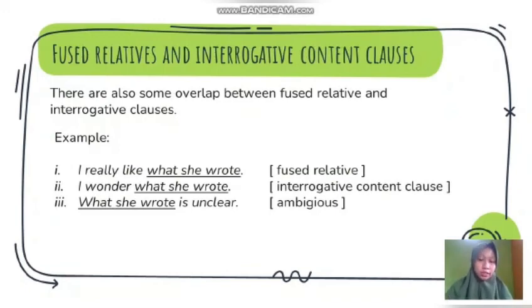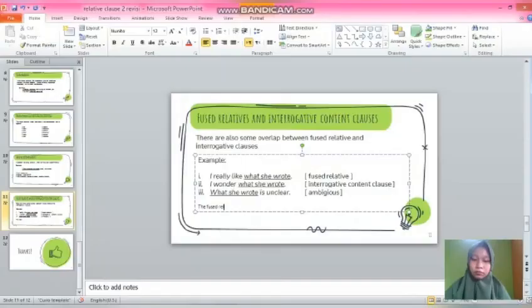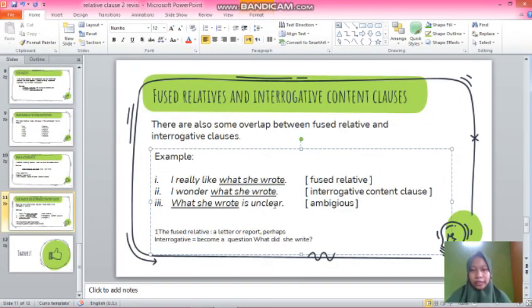So it's ambiguous. It can be either way or both ways, interrogative or fused relative. And because of the word unclear in this example, it makes you more doubtful and not sure about what did she write. So I think the word unclear is the key point of the interrogative statement, I think.